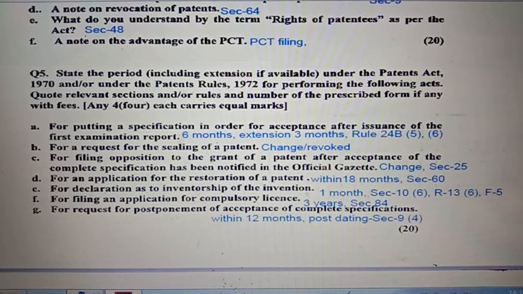Question number 5F. For filing an application for compulsory license, the time period is after the expiry of 3 years. Kindly see section 84. Question number 5G. For a request for postponement of acceptance of complete specification, the complete specification has to be filed within 12 months. And for post dating, kindly see section 9 clause 4.